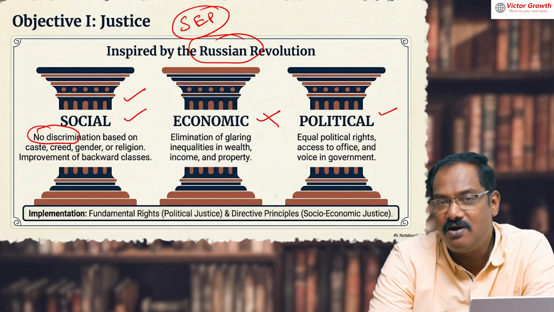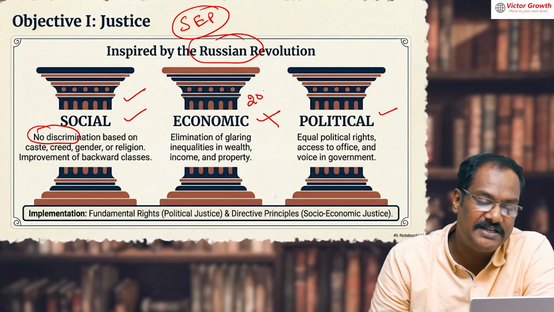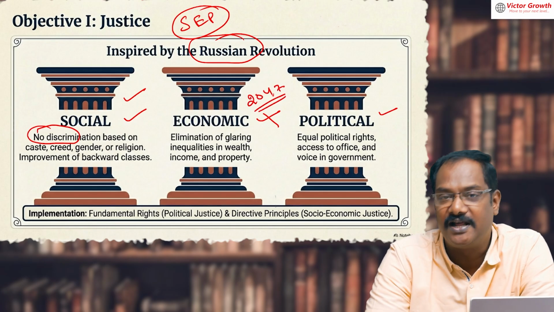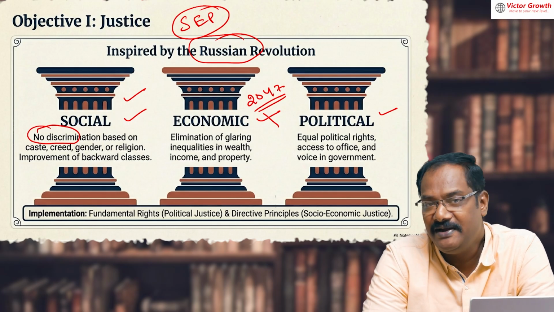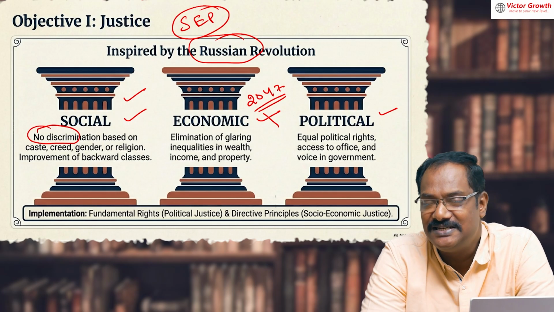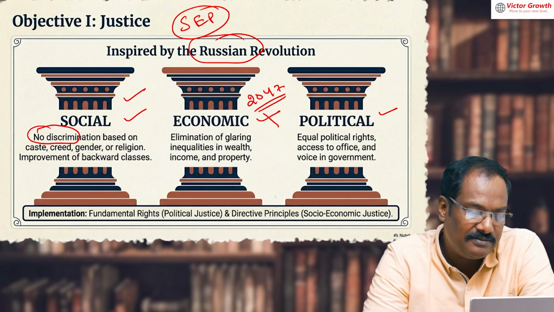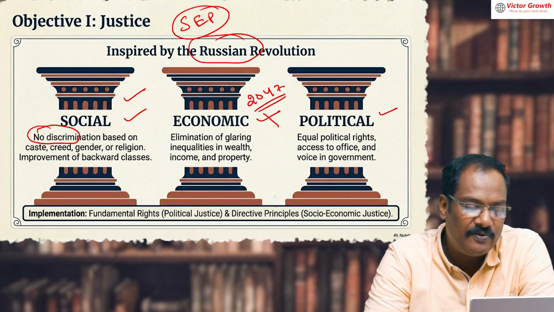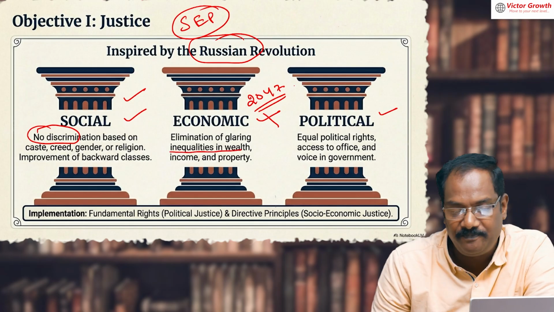Economic justice we could not achieve; we are striving towards it. For example, by 2047, we are going to become a Viksit Bharat, 100 years from independence. Maybe at that time India achieves economic justice also. Economic justice means everybody having a decent standard of living, poverty is not there. We are trying to reduce the inequalities in income and wealth.